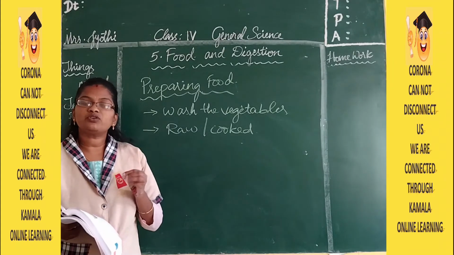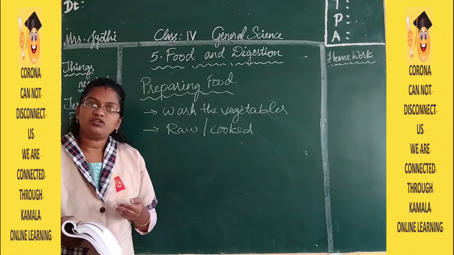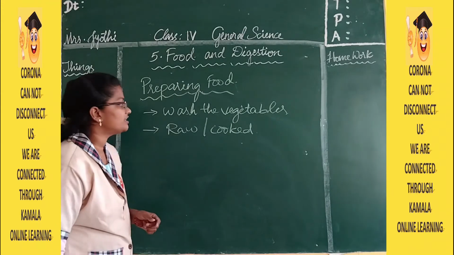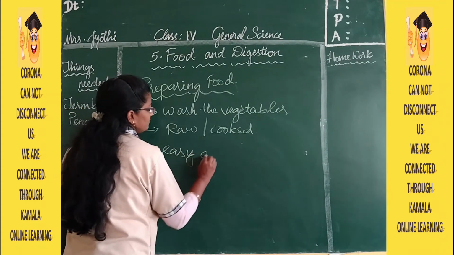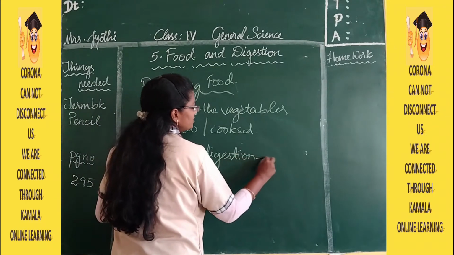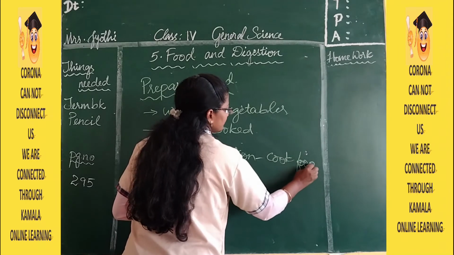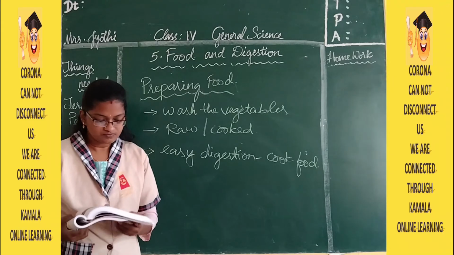Why do we cook the food? To kill the germs in it, we cook the food. And not only that, it is also helpful for easy digestion. For easy digestion, we cook the food.